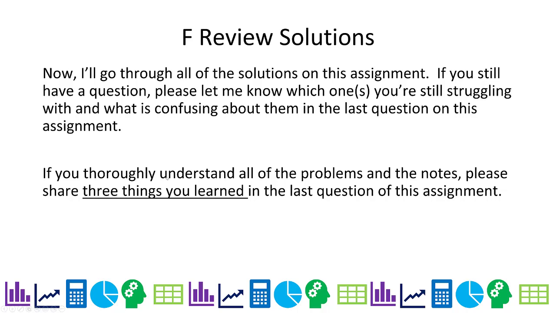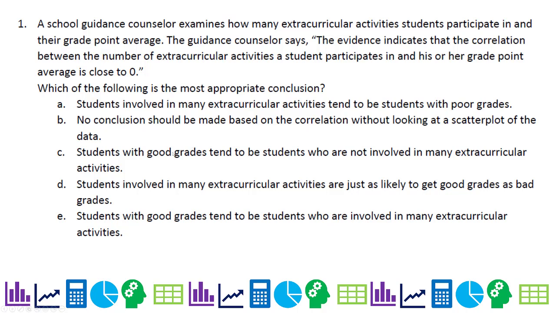Now we're going to go through the review problems for your exam. Number 1, a school guidance counselor examines how many extracurricular activities students participate in and their grade point average. The guidance counselor says, the evidence indicates that the correlation between the number of extracurricular activities a student participates in and his or her grade point average is close to 0. Which of the following is the most appropriate conclusion?